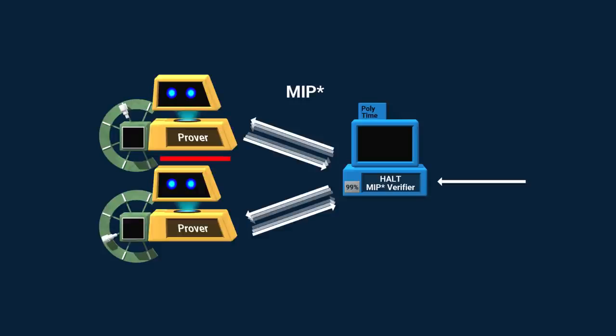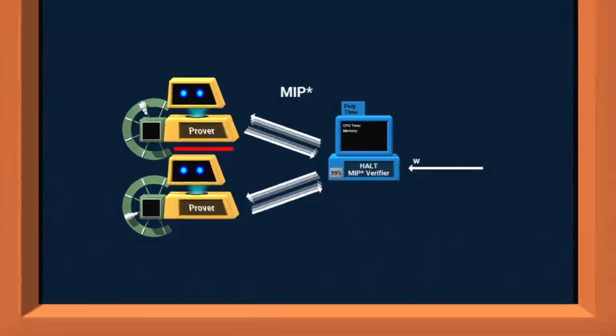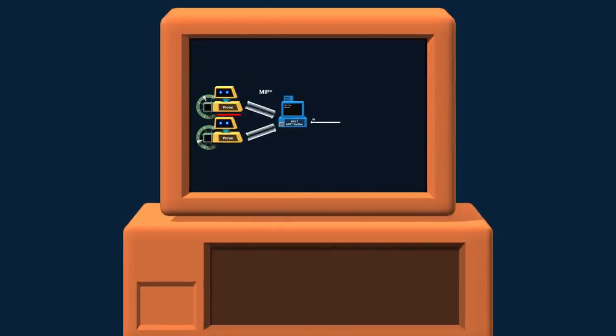But here's a thought. Let's try this game on some program W. We don't yet know if it halts or not. Can we simulate this game inside an ordinary machine? We can't simulate the magical machines. But as we did before, perhaps we can search through all their possible strategies. If we find one that the verifier is likely to accept, then W halts. Otherwise, it doesn't. Here, we also need to search through all the possible ways they can use the entangled particles.